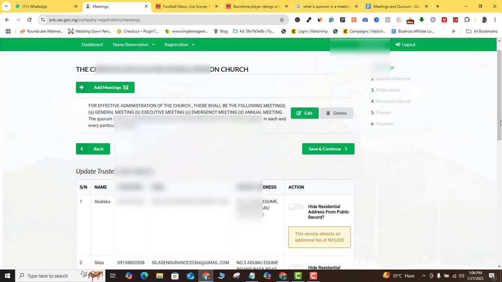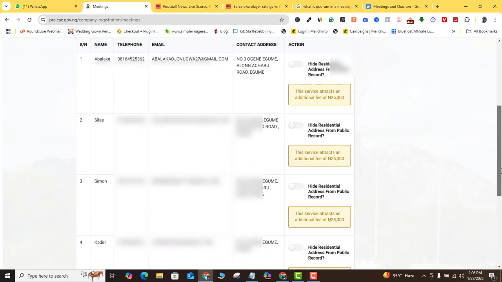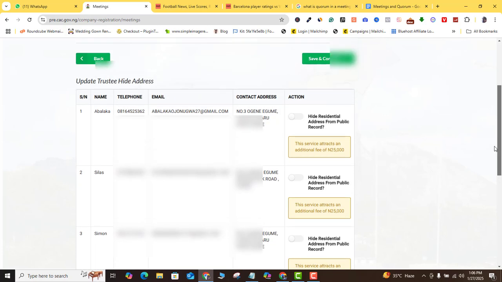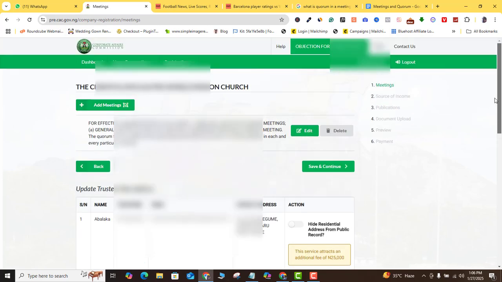Once you have added that, if you come here, there is really nothing you can do about this again. These are the trustees that you have added in the first stage of the registration. So just leave this one the way it is. And then once you're good with your meeting, you want to click save and continue.